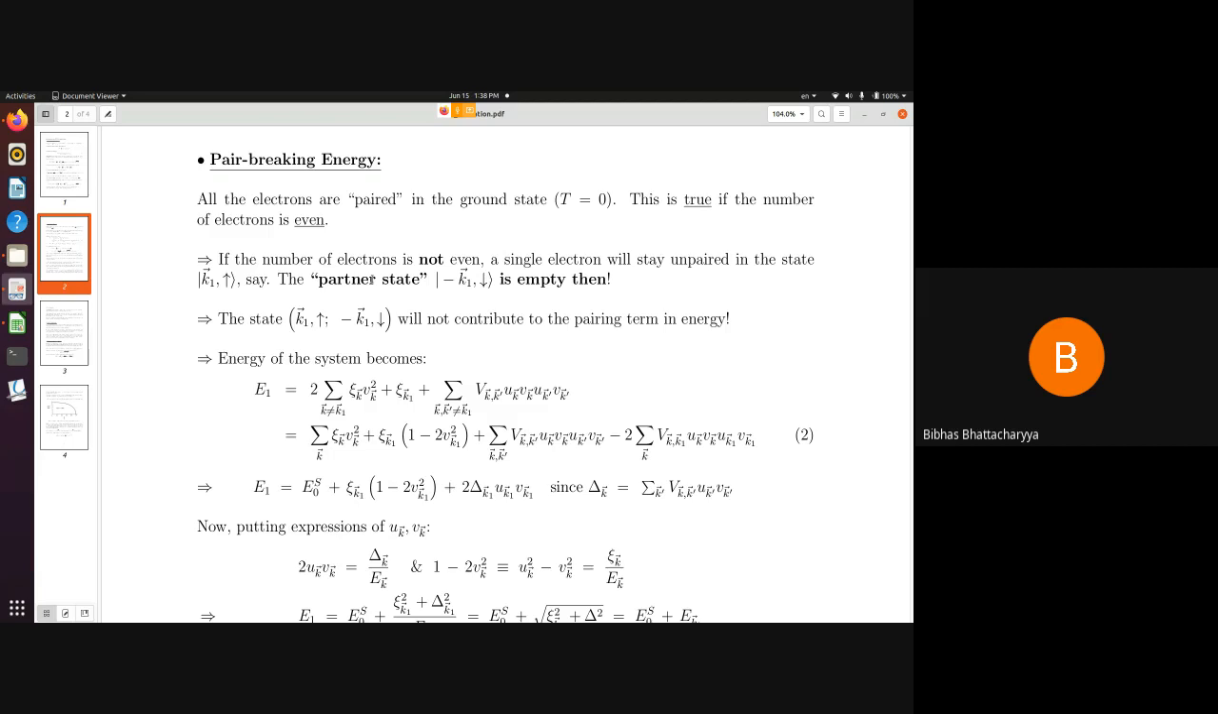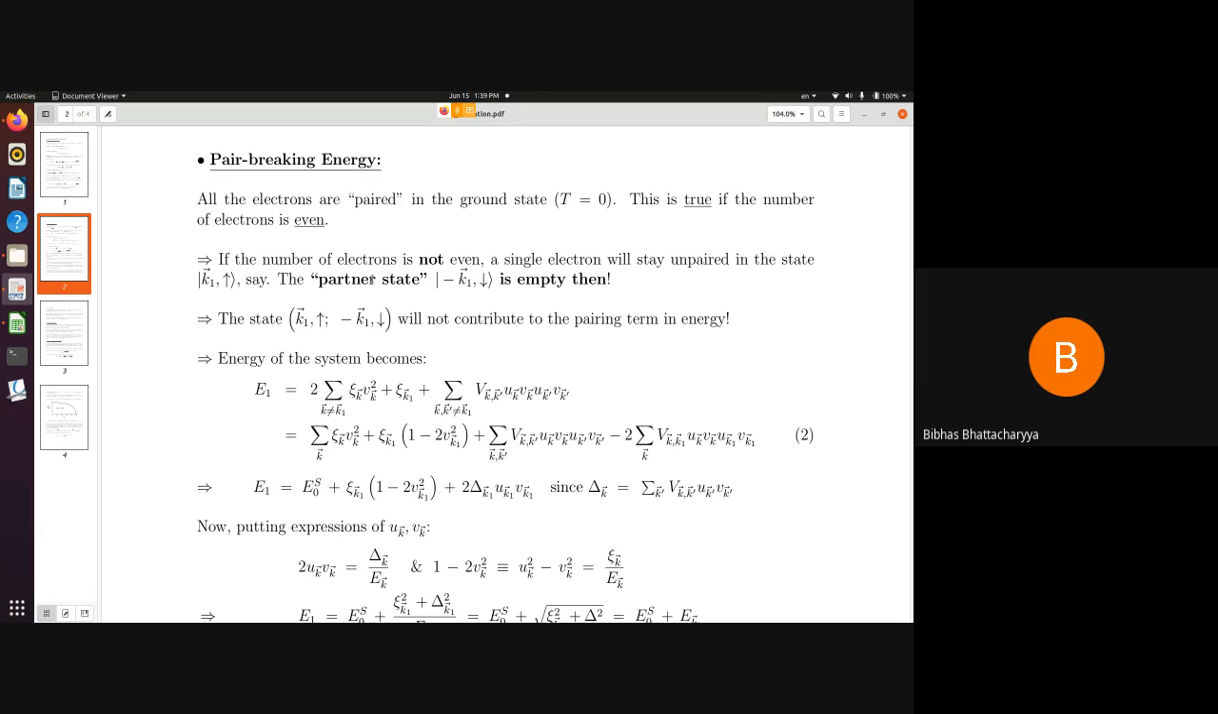Now, if I want to break a pair, remember, if a Cooper pair is being scattered from a state k up, minus k down to k prime up, minus k prime down, then the center of momentum is conserved. So there is no net momentum transfer from the system of these bound pair of electrons to the lattice or vice versa. So this is really a momentum conserving procedure, and therefore this does not really take care of the fact that a pair is really breaking down.